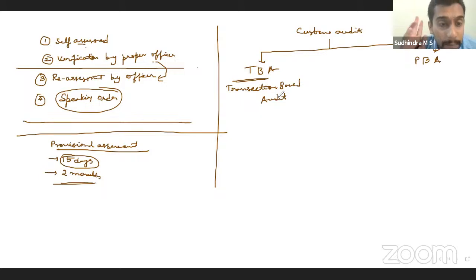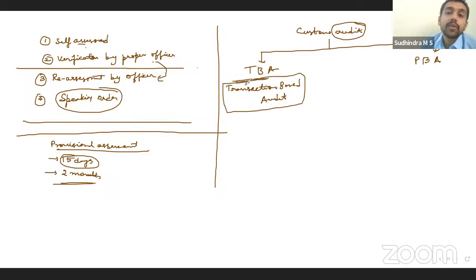Now, audit is done when? Time of clearance or later? Later. Yes, audit is always a post-mortem, right? So it has to be done subsequently. If the officers feel that there is suspicion on a particular transaction, they can do audit.